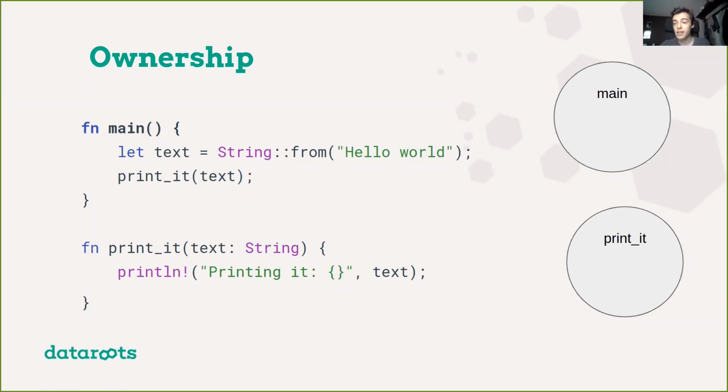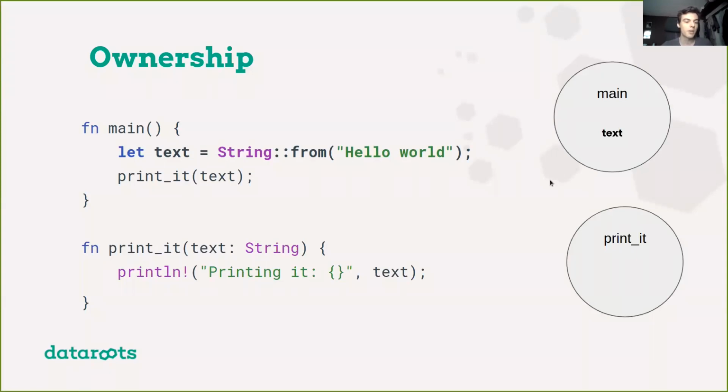There is no data yet. Both main and printed don't have any data. Then when we go to the first line, we create a string and assign it to a variable. When we do this, we are giving ownership of the data that we created to that function. So the moment this line is done, main will own the data that's in the text variable.